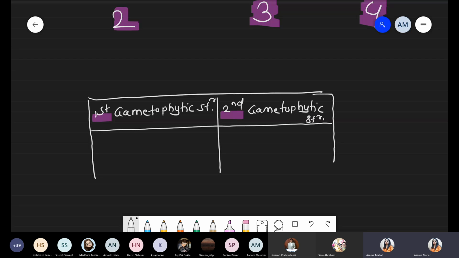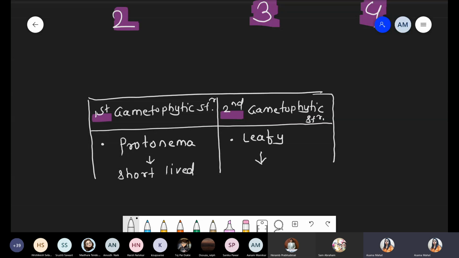In the case of the first gametophytic structure, which structure did we discuss? Protonema. Primary, secondary, consider both. Simply protonema. This protonema is a filamentous structure, and this filamentous structure is short-lived because it is present at the initial stage. Now that protonema, which is a filamentous structure, is converted into the leafy structure.